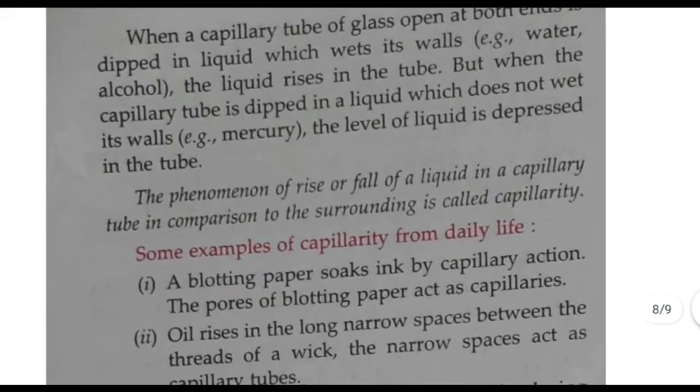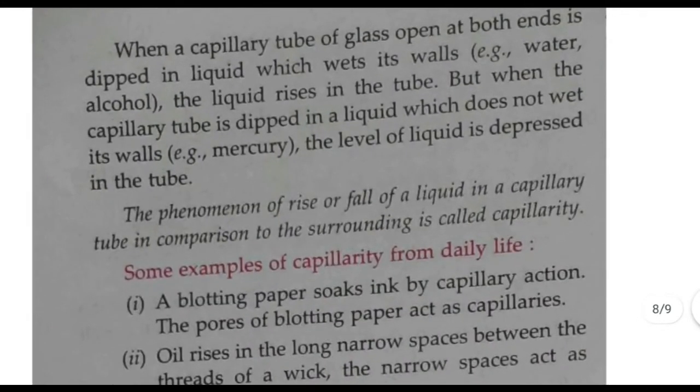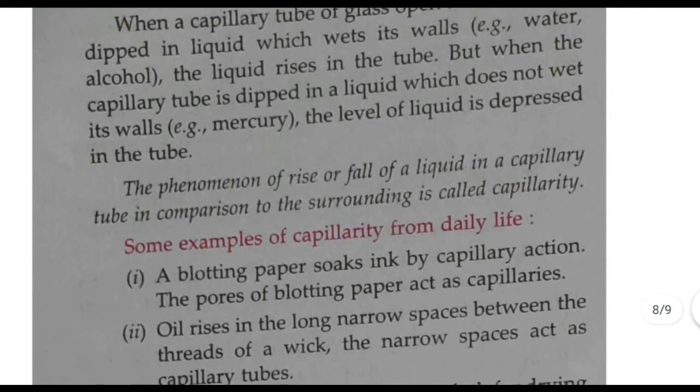The phenomenon of rise or fall of a liquid in a capillary tube in comparison to the surroundings is called capillarity. That property by which it shows a rise or fall is called capillarity. So water shows capillary rise, and mercury shows a capillary depression.